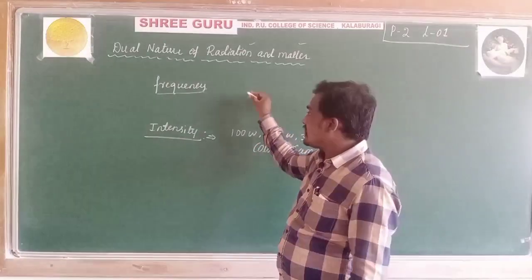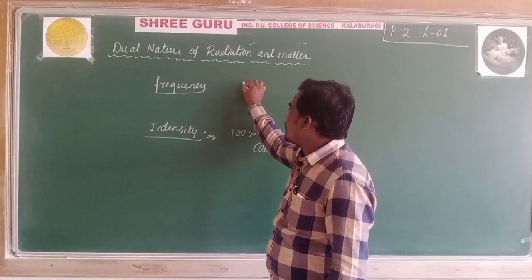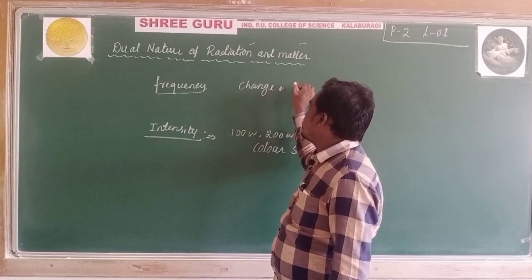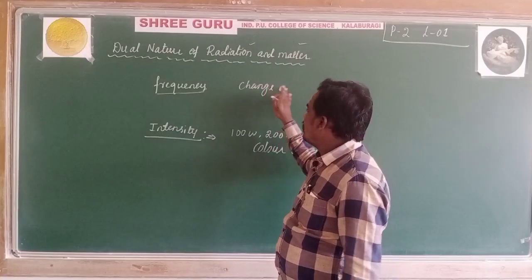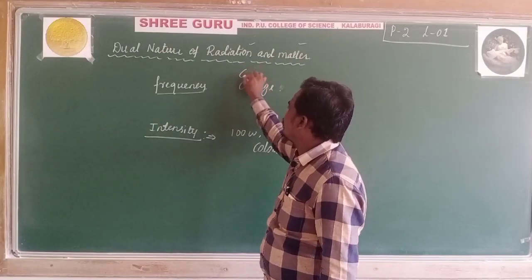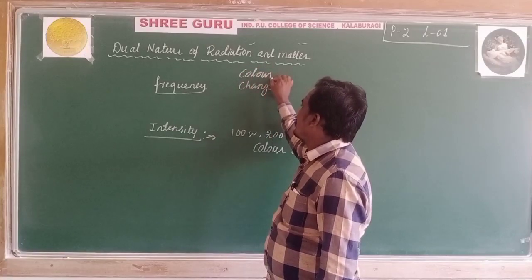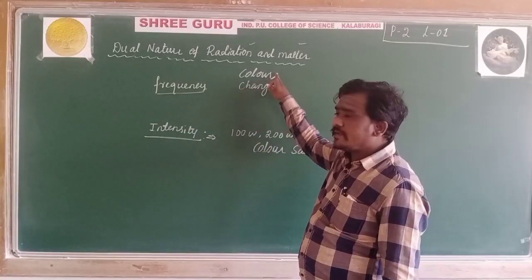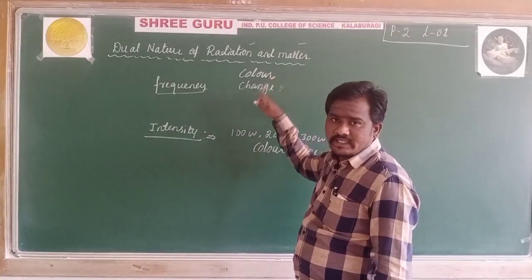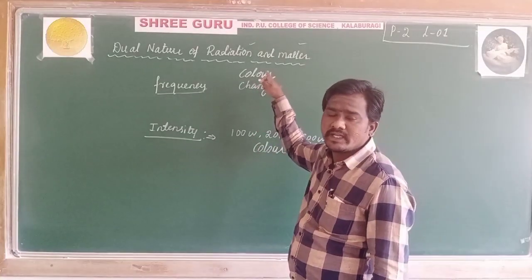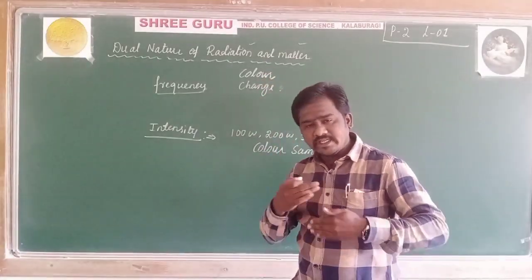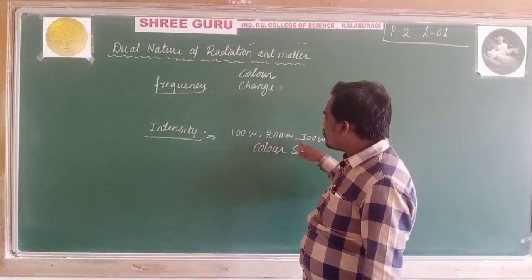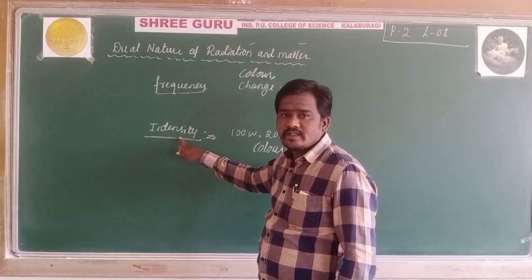But when it comes to frequency, the color changes. For example, a 100 watt bulb used with different colors: blue, yellow, green, red. If the color changes, the frequency changes. If the wattage goes on increasing, the intensity also increases.